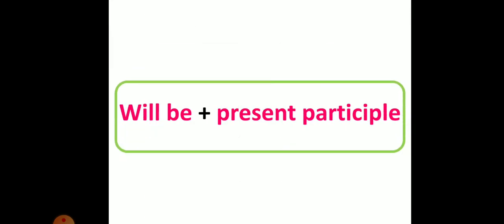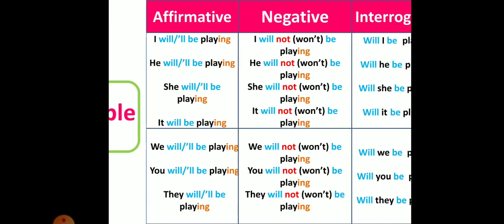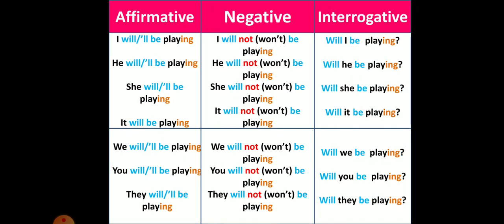The future continuous forms. We start with will be plus present participle. Here are the three forms. The affirmative one: I will be playing, or I'll be playing. He will be playing, or he'll be playing. She will be playing, or she'll be playing. It will be playing. We will be playing, or we'll be playing. You will be playing, or you'll be playing. They will be playing, or they'll be playing.